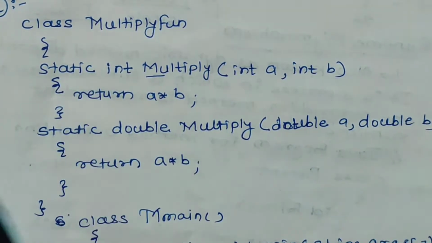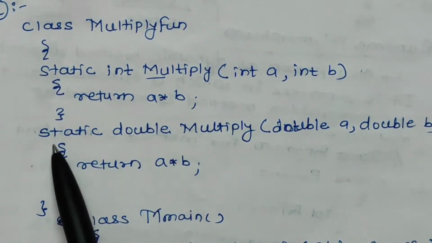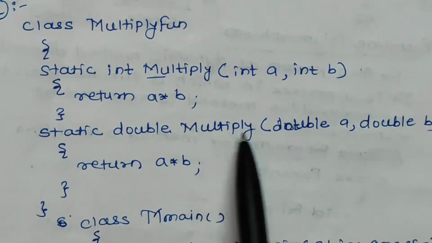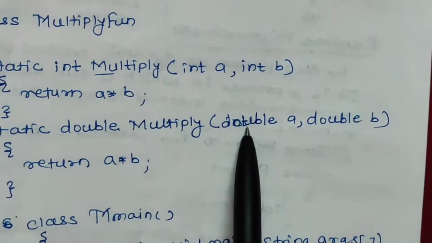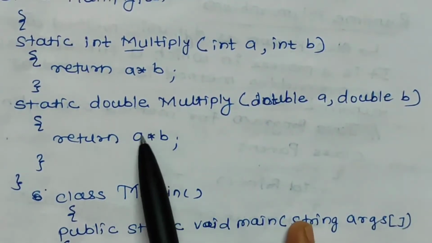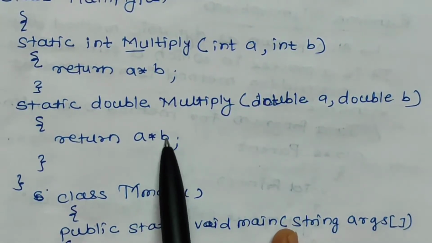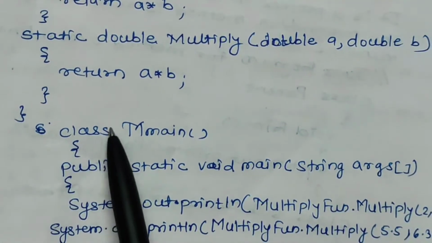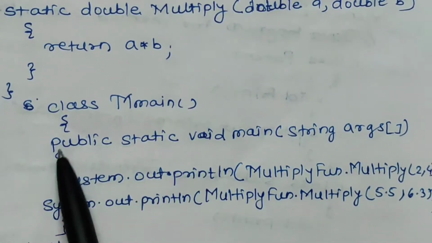These are static methods. Then again static double multiply, and you can see the parameters double a, double b, and then return a multiply by b. Then this is the main class. Main is the name of the class.